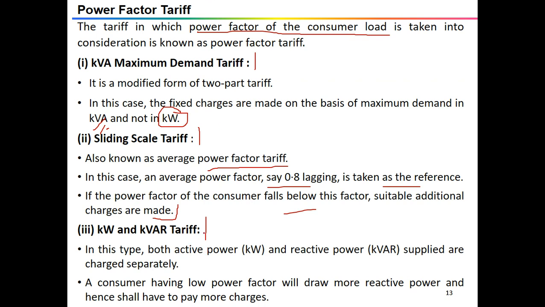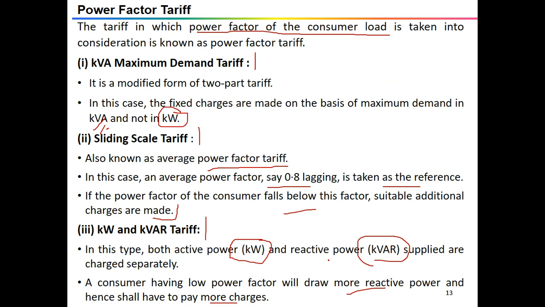The third type is the kW and kVAR tariff, kilowatt and kilovolt ampere reactive. In this type, both active power, that is kW, and the reactive power kVAR supplied are charged separately. Importantly, a consumer having low power factor will draw more reactive power and hence shall have to pay more charges. The bill is calculated by the sum of the kVARh and kWh charges, and the kVARh is inversely proportional to the power factor of the load. So this is how we can choose the power factor tariff.